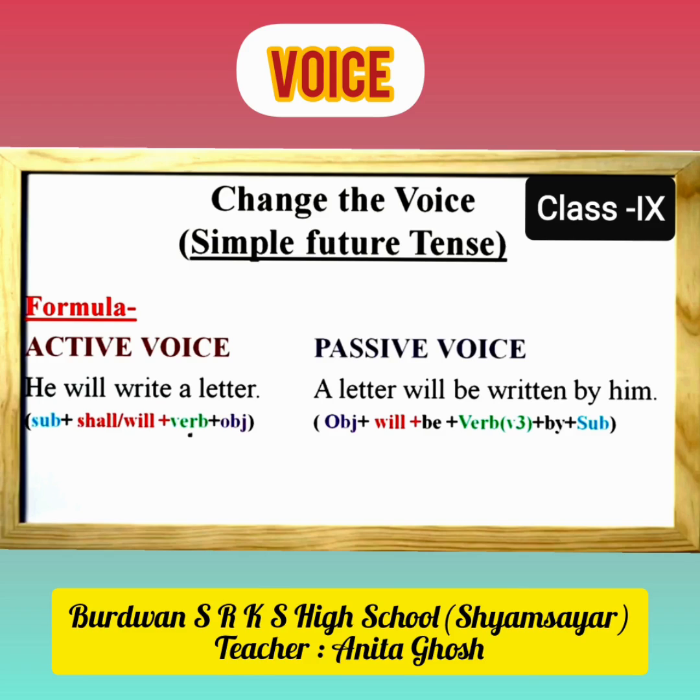With it by, an agent or preposition, is added. After that the object is added. So what is the object here? Him. Which is the subject in active voice? He. He is the subject, and in passive voice it changed into object. As he is a pronoun, it is changed into him. So the whole form is: a letter will be written by him.